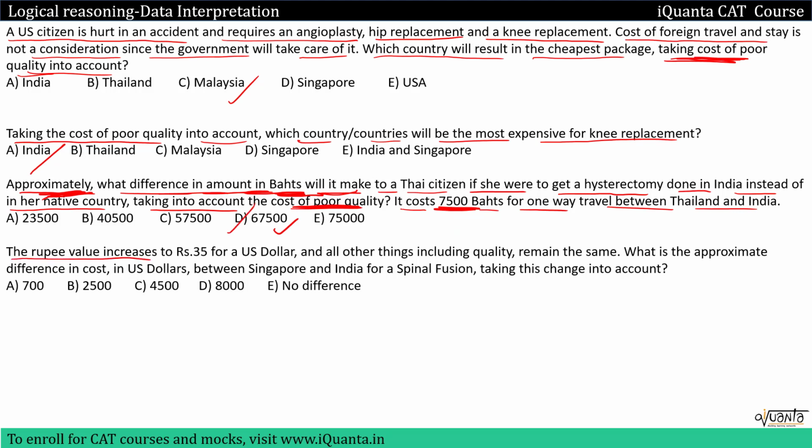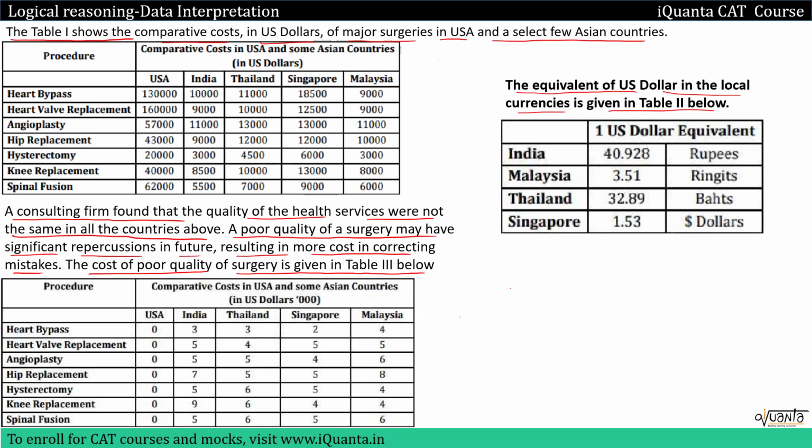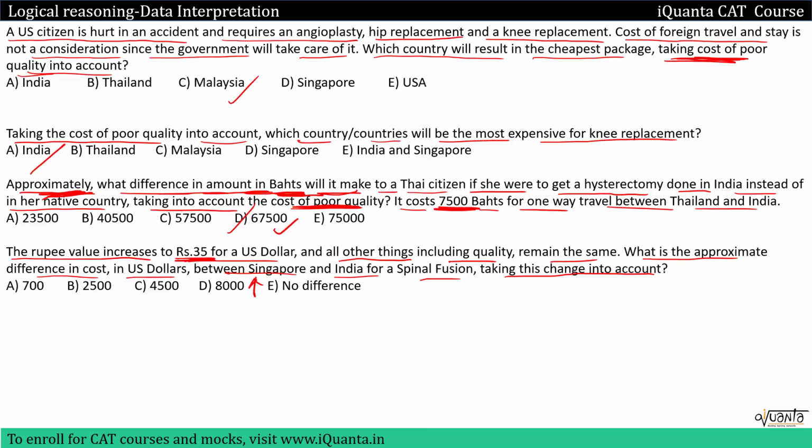Let's try to solve the next question now. The rupee value increased to rupees 35 for a US dollar, and all other things including quality remain the same. What is the approximate difference in cost in US dollars between Singapore and India for a spinal fusion, taking this change into account? First of all we will find out the cost of this surgery in Singapore. Then since the rupee value has increased to rupees 35, we'll find out the new cost in US dollars for this spinal fusion surgery in India. Then we'll find out the difference between those two costs. So we have to take into consideration India and Singapore, and we are talking about spinal fusion surgery.